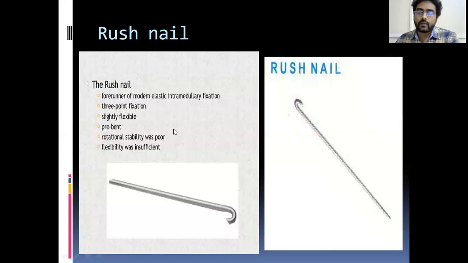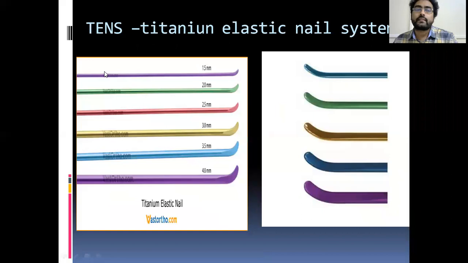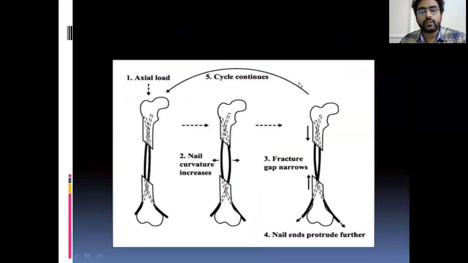Previously it was used, but nowadays TENS came. TENS stands for titanium elastic nailing system. This TENS has a different color indication. It is made up of titanium, and the tip is somewhat angulated and blunt. These are used in pediatric fractures.